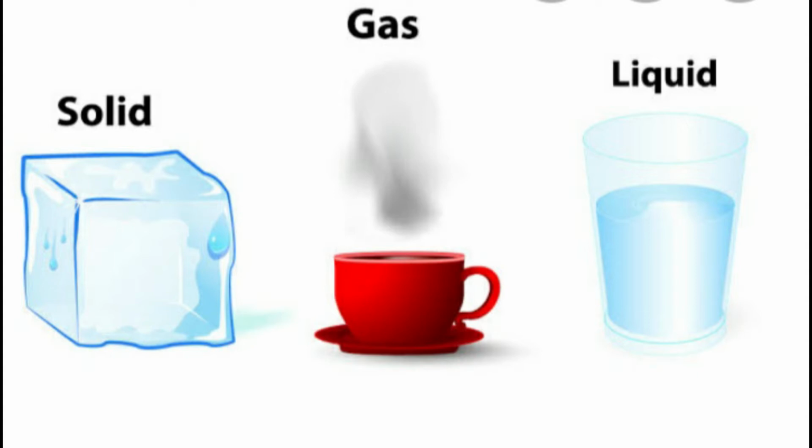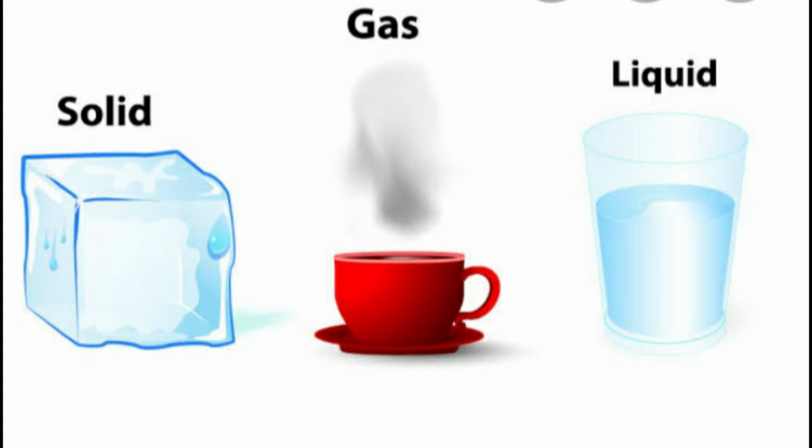It means matter can change from one state to another by heating or cooling. You must have observed this, right? Now let us understand these changes in terms of movements of tiny particles inside these substances. We have already learned the particle arrangement in solid, liquid and gases, right? So now let us see change of state of matter.